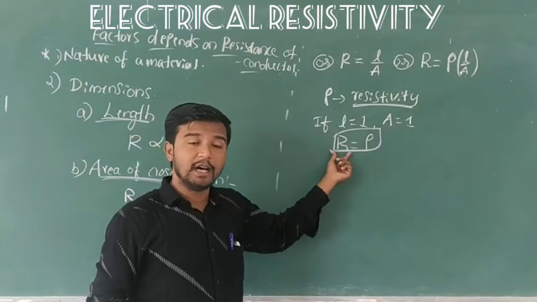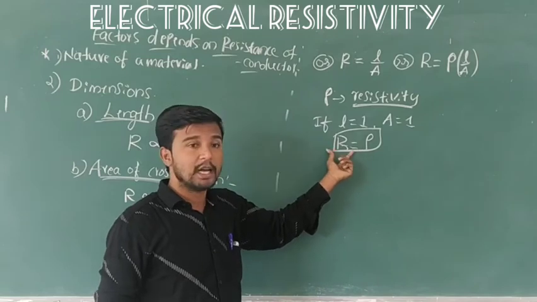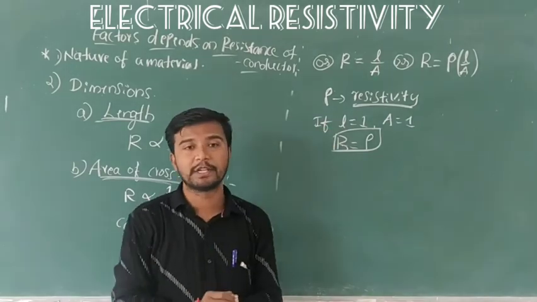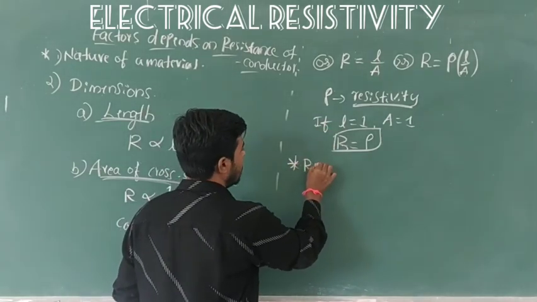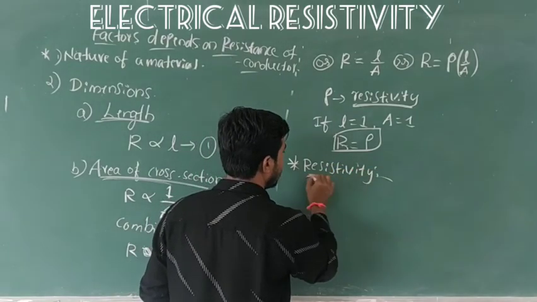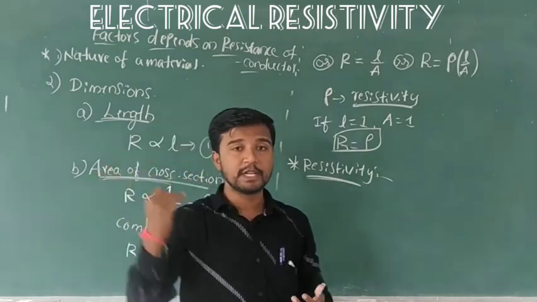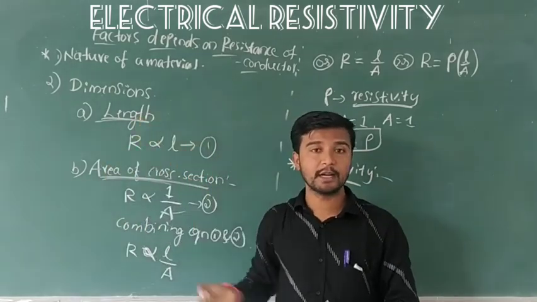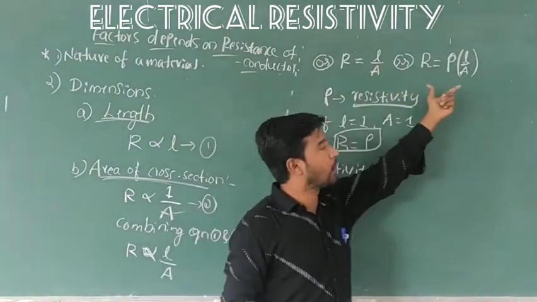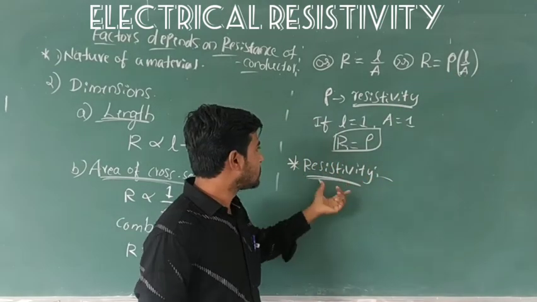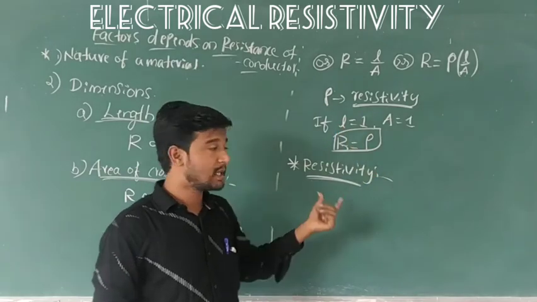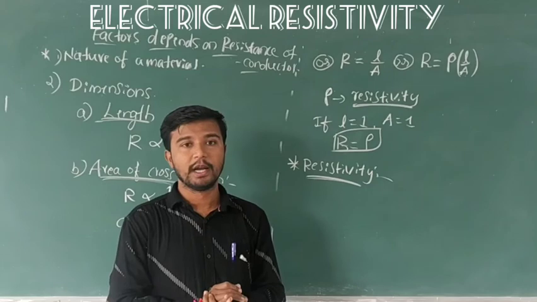Means resistance, sorry, means resistivity is equal to what? Here comes the definition of resistivity. Here we come to the meaning of electrical resistivity. Up to this we discussed some factors on which electrical resistance depends. Okay, let us derive a small equation R equal to rho into L by A. So now resistivity rho, means resistivity is nothing but what?